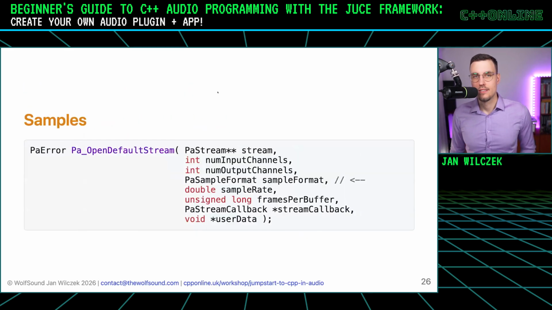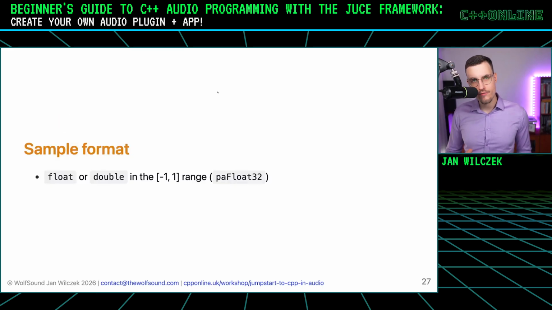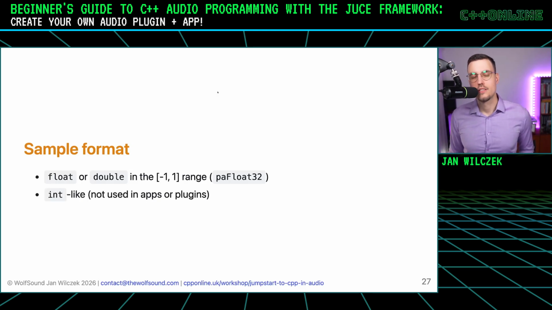Okay. Next argument is a sample format. The sample format is how we represent each sample value in our memory. And in audio programming, there's typically a float or a double in the -1 to 1 range. We assume that it's in this range, and it would stay in this range. And in the PortAudio library, we can do this using the paFloat32 constant. Also, sometimes we use integer types, but I've mostly seen this used only when dealing with audio files, basically, not in actual apps or plugins.